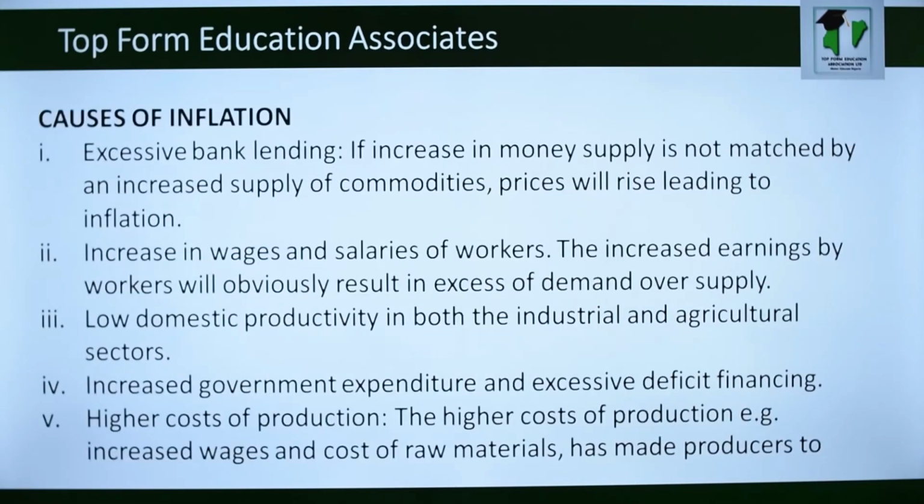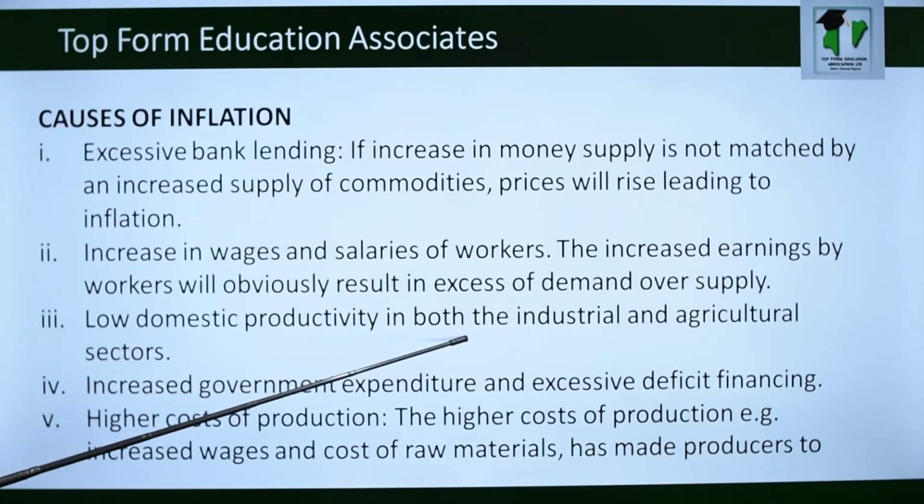Causes of inflation. One, excessive bank lending. If it is cheap to borrow from banks, people will be rushing to borrow money, and then there will be excess money in circulation, which will lead to inflation. Increase in wages and salaries of workers is one of the causes of inflation, especially when it is not accompanied by an increase in output of goods and services. Low domestic productivity, in both the industrial and agricultural sectors. Of course, this is even the major thing. There's inflation because there's low domestic production of goods and services.